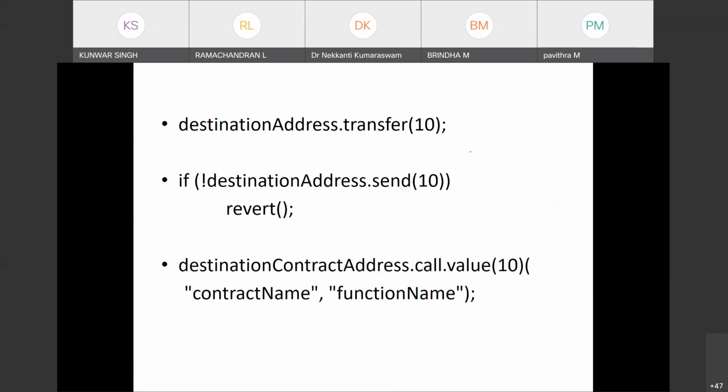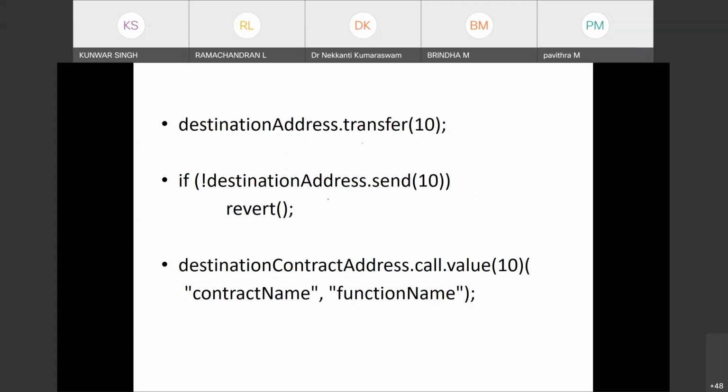Okay. For example, suppose destination address dot transfer 10. If you use the transfer function, even if this is not received by the receiver, it will be reverted. So it's not a problem. But in the case of the send function, you have to be careful. If it is not received by the receiver, it will not be reverted.